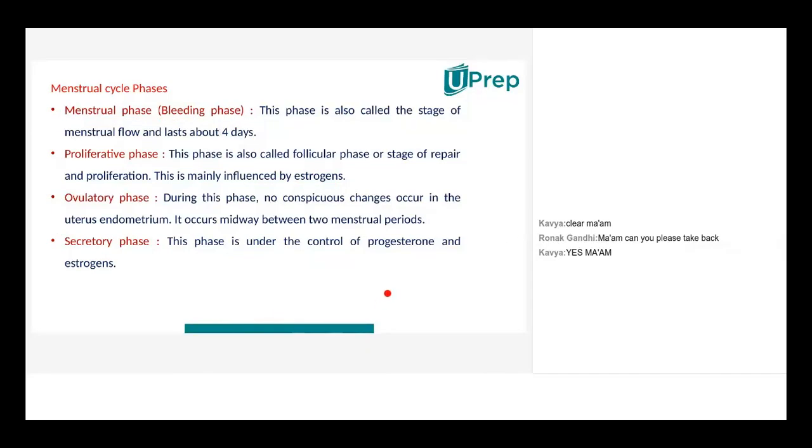Ma'am, can you explain again the ovulatory phase? I didn't understand the ovulatory phase. Yes, ma'am. The ovulatory phase is basically the phase when the ovulation takes place. The ovary produces a lot of ovules during that time, right? Yes. And ma'am, is the egg then released or not in that phase? The egg is released mainly in the secretory phase. Okay, ma'am.